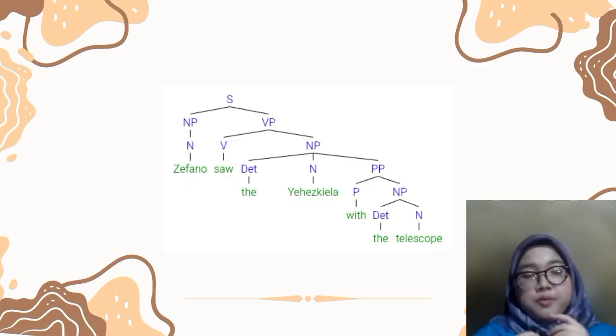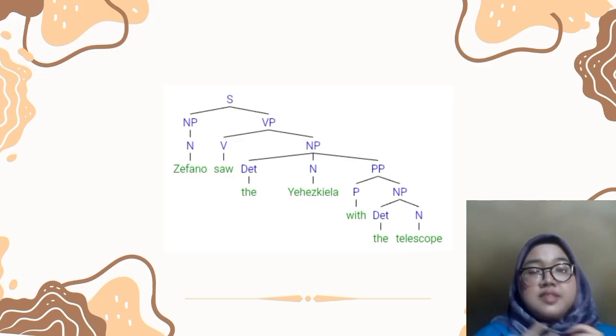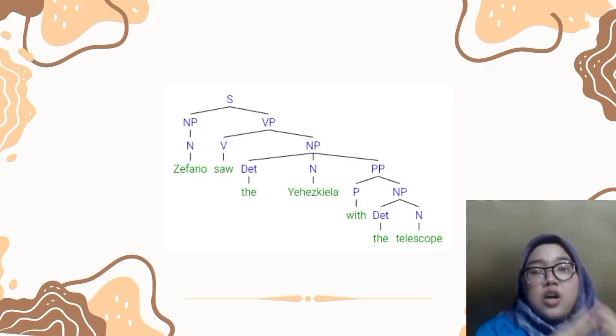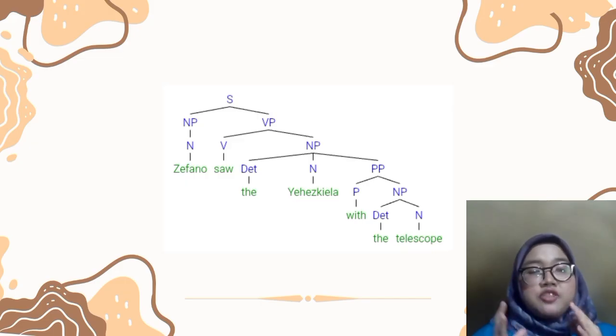Let's analyze the deep structure. The subject is still the same, Zevano. The object has changed: the Yehezkiela who had the telescope. It means that Yehezkiela had the telescope, not Zevano. And the deep structure is like Zevano saw the person who had the telescope. This is a good example of how structure changes meaning even with the same words.